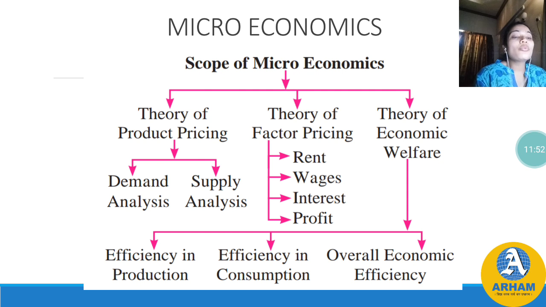No, no one is going to buy that. But instead of that, if you introduce cotton clothes, then what will happen? There will be an automatic demand for your product. So produce only those goods which are required as per the time, as per the season, which are required by the consumer anytime. Okay, now this was the scope of microeconomics.